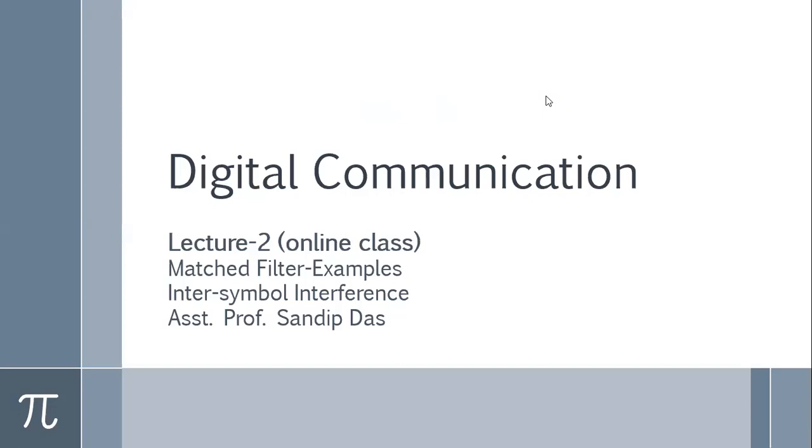Okay, so yesterday we have seen how we can design a matched filter in a PAM system to detect a pulse, a square pulse, and what should be the impulse response for that pulse. So we have designed that matched filter. Now today we'll study intersymbol interference.